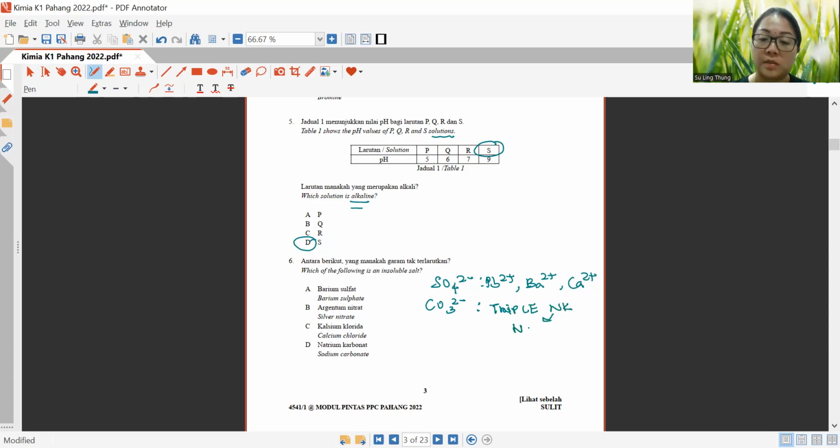Triple NK will be sodium, ammonium, potassium, and also nitrate. We also have chloride salts, and the two insoluble chloride salts are silver and lead. So let us check which is an insoluble salt here. In this case, the answer is A.